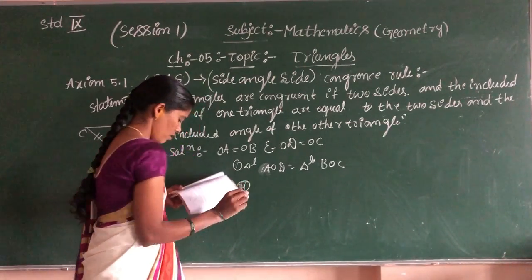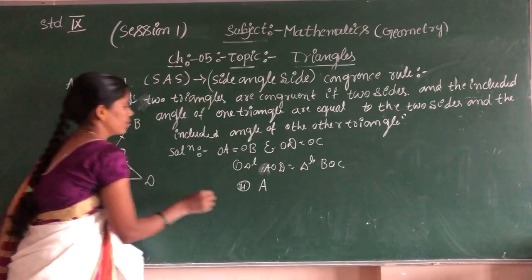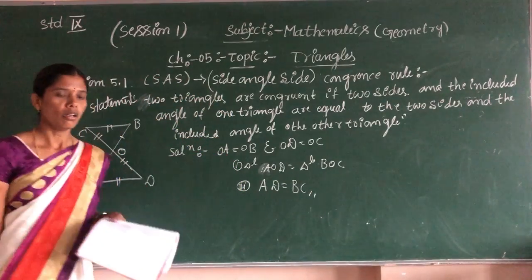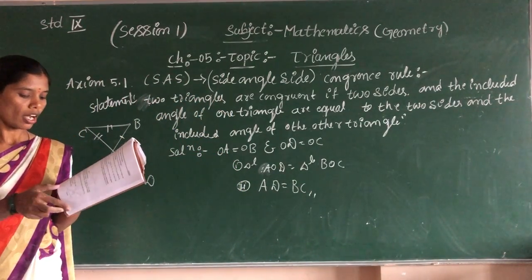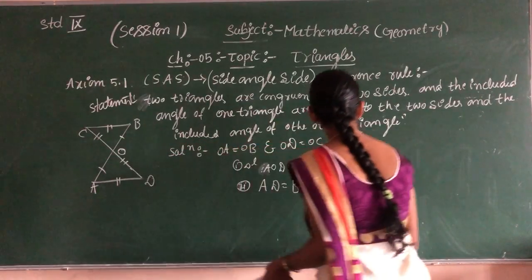Next, the second one. You should solve that. Proof: AD is parallel to BC. This is only to prove that. Already you know OA is equal to OB. This is the proof.